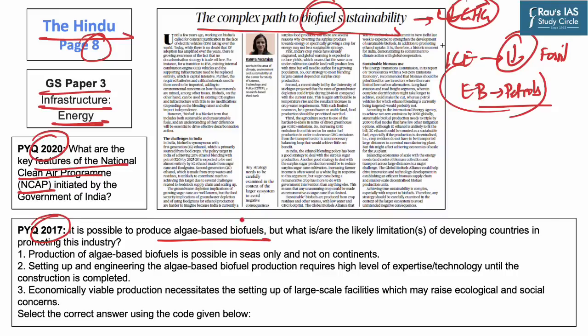Hence, in the scope of today's discussion, we will first describe what is an ethanol blending program. Further, we will also discuss policies as well as schemes that are taken by the Government of India in order to promote this ethanol blending of petrols.